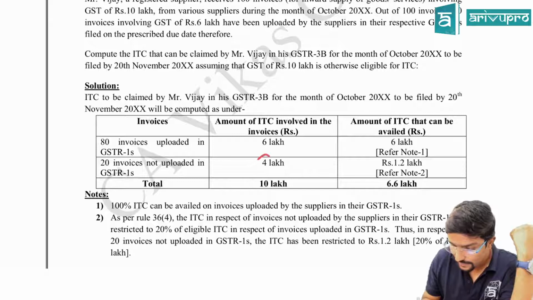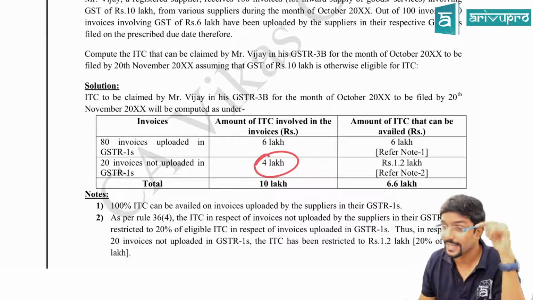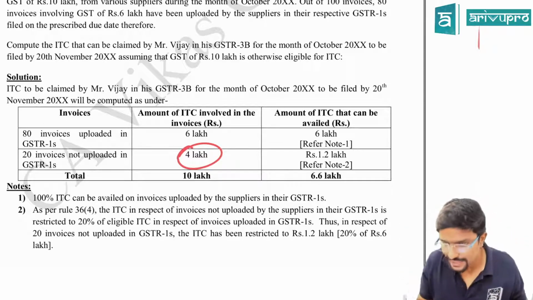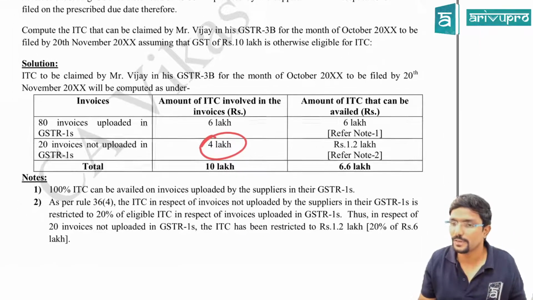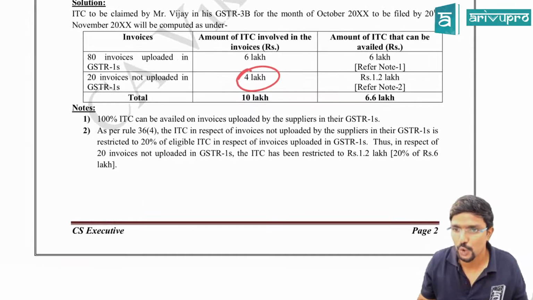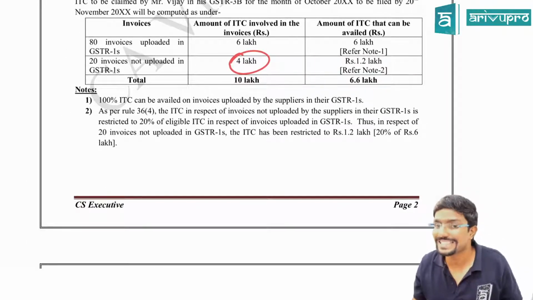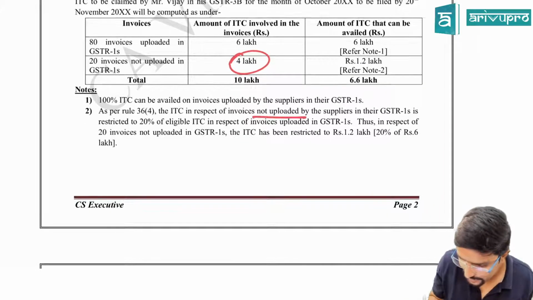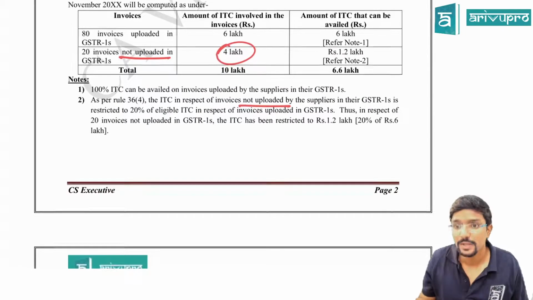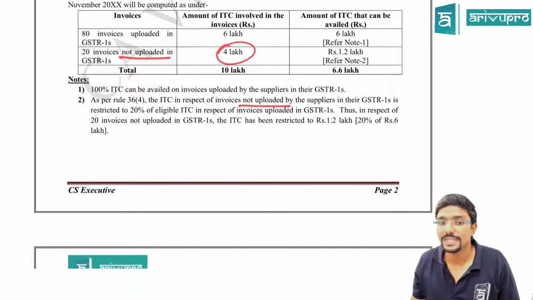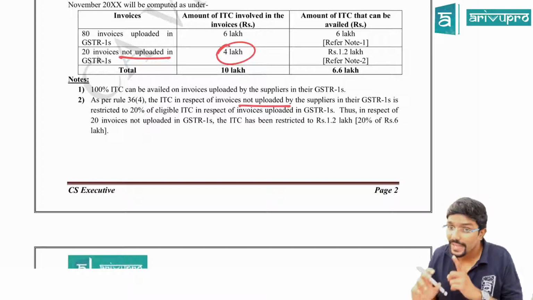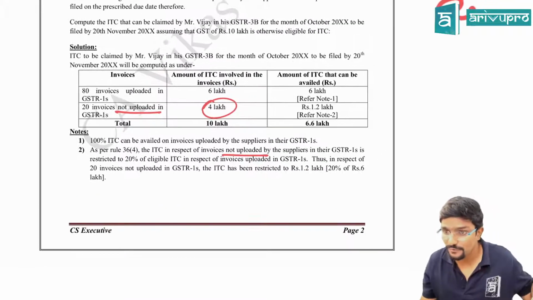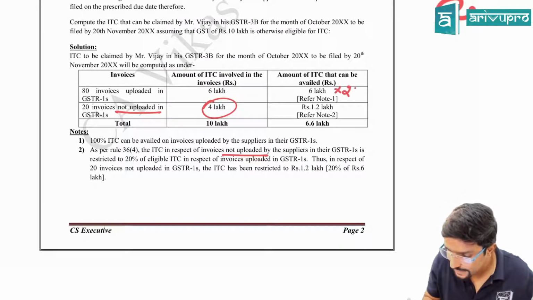How much is the GST ITC available on that? 4 lakh. But can I take the full 4 lakh? No. What you have to do? 4 lakh or 20% of 6 lakh, whichever is lower, which comes to 1.2 lakh. You can refer to Note 2 here. As per Rule 36(4), the ITC in respect of invoices not uploaded by the suppliers in GSTR 1 is restricted to 20% of eligible ITC in respect of invoices uploaded. So please be careful, here also not uploaded. So you have to take 20% of 6 lakh, not 4 lakh.